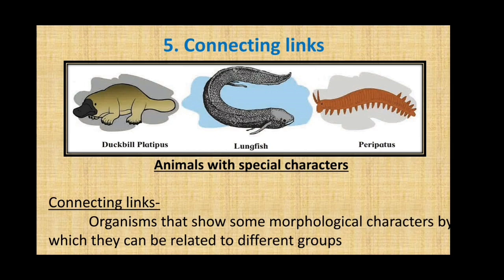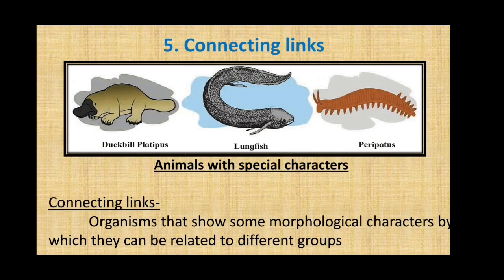Next, lungfish. The name itself suggests it has lungs irrespective of being a fish. It respires through lungs and it has a fish-like body. So, it can be hence proved that it is a connecting link between the fishes and the amphibians. The last one is very simple to understand. Peripatus.